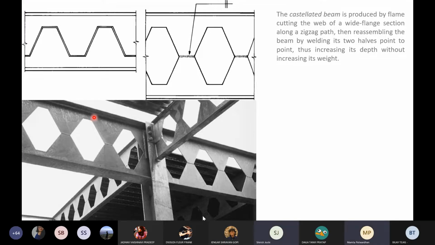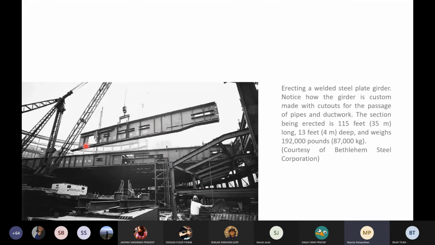Okay. So then, moving forward from this, we come to custom made kind of girders. This has been created specifically for a structure. So you can see here, instead of all those hexagonal cuts, there are different kinds of cuts which are accommodating the services through it. So there are probably pipes or electrical work or whatever that is running through these, which is why they have been cut. Also, there is this shape that is given based on what is the load that's coming here, what is the load that's coming here, and things like that.